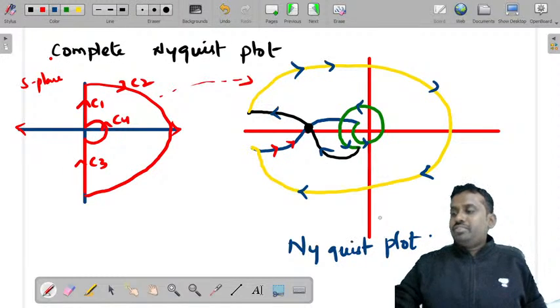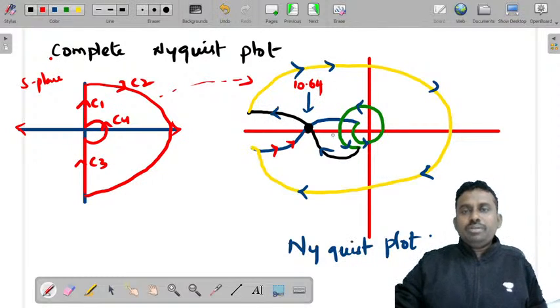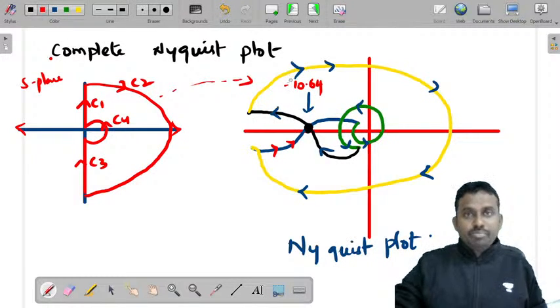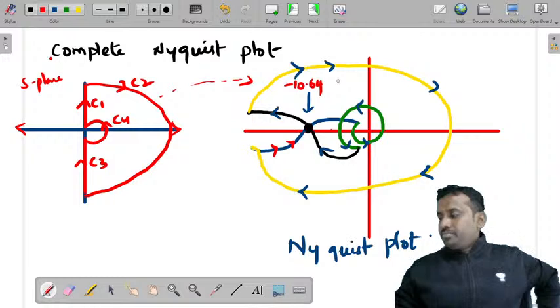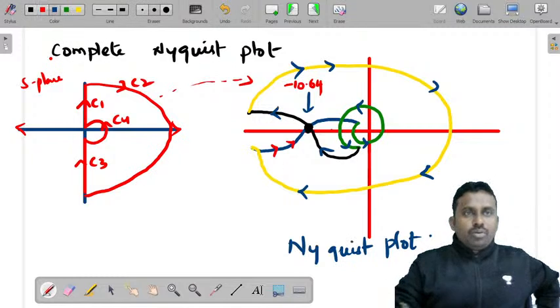And what was this point? This point was minus 10.64. Now where would be minus 1? Inside this, right? Minus 1 is inside this. So let's say this point is minus 1.